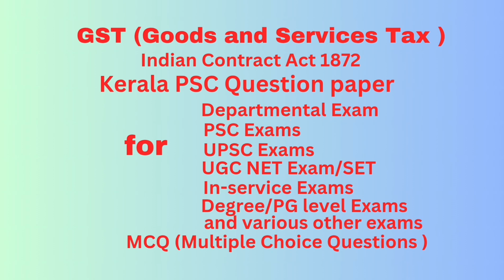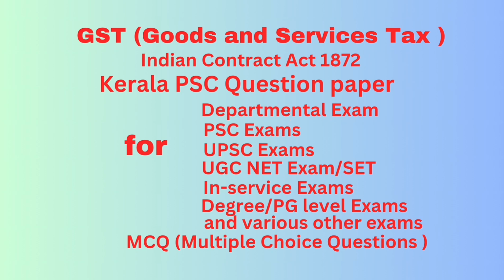Question number 78. When consent to an agreement is caused by coercion, fraud, or misrepresentation, the agreement is a contract dash. Answer voidable at the option of the party whose consent was so caused. Question number 79. A proposal when accepted becomes a dash. Answer promise.